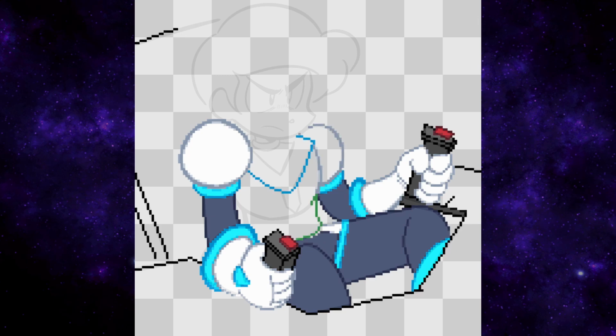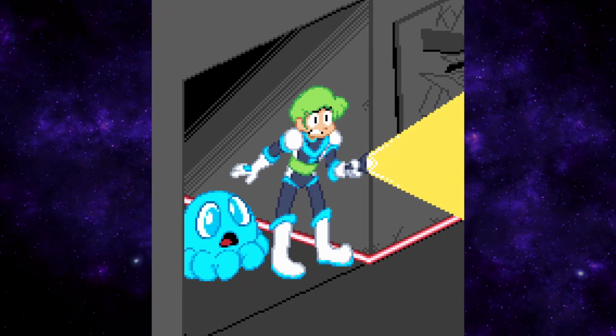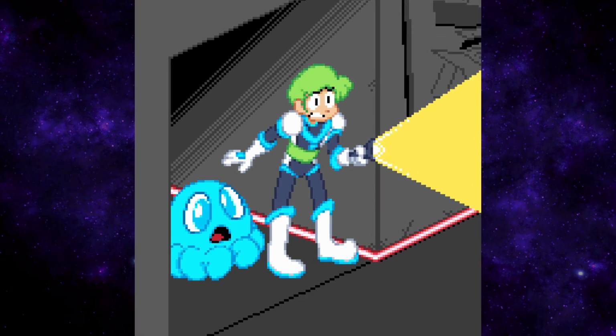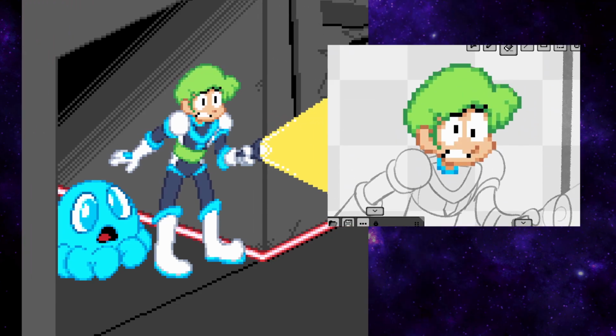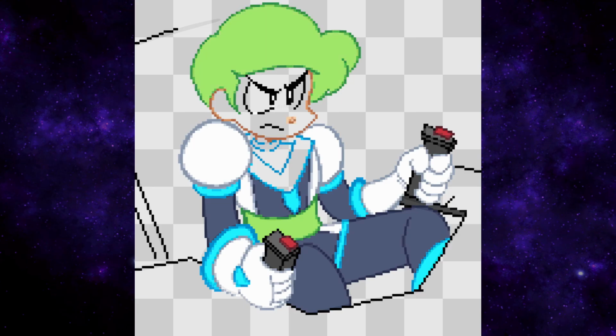It doesn't matter so much for a piece like this, where the character takes up such a large part of the image, but for other pieces, like this one of Bimmy and Octo searching through Kyle Kaboom's secret lair, I spent a lot of time working on Bimmy's face to try and get his expression right. Small changes in pixel placement give wildly different expressions. As I move on to the other poses for Bimmy, I erase all the sections of him that I need to redraw, but try to keep as much as I can. We're on a tight budget here, so any way I can save time without detracting from the quality of the art helps.